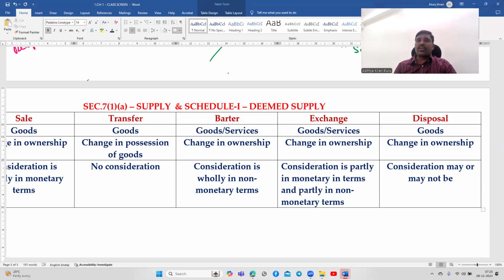Another difference between sale and disposal is that sale is recurring in nature, disposal is non-recurring. That is the important point we need to identify.